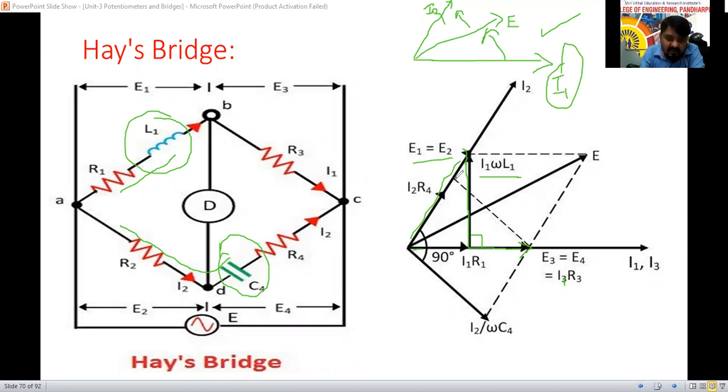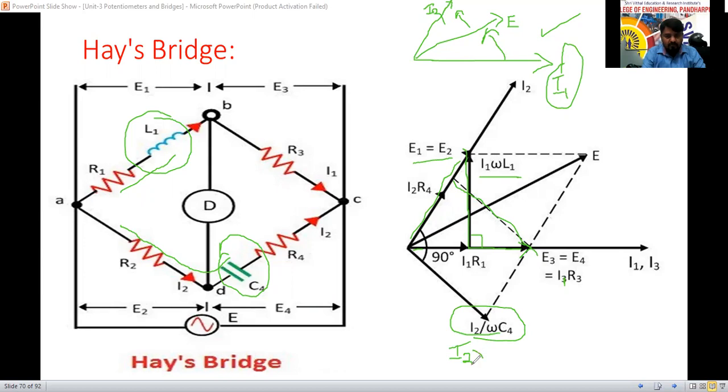So for that reason, from here or here, they have drawn this line, which is equivalent. That is called I2 by omega C4, I2 XC4. XC4 is nothing but 1 by omega C4. I2 XC4.